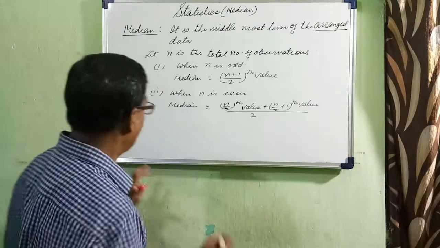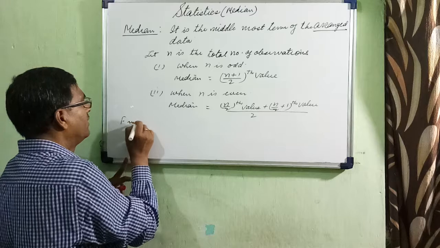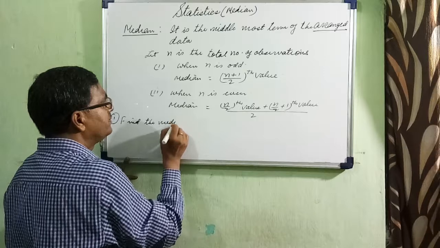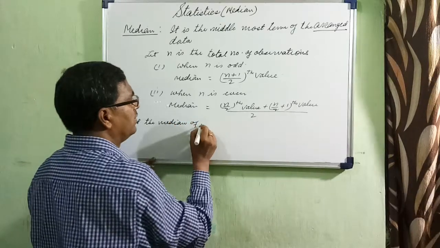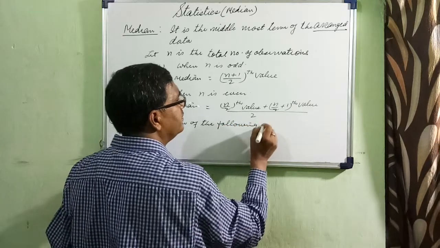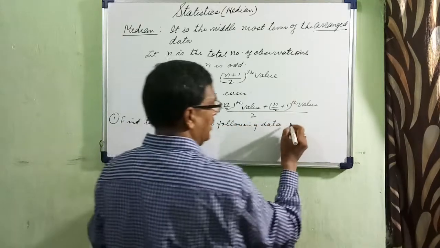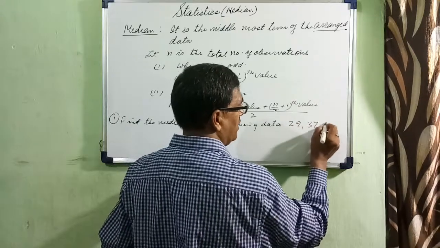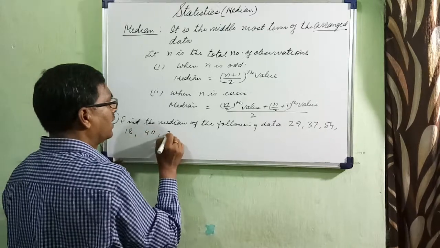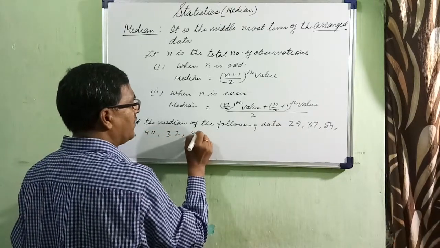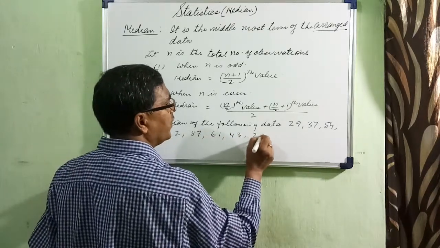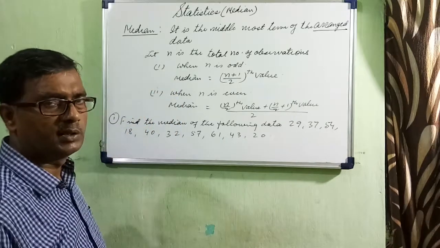I'll just take an example. Find the median of the following data: 29, 37, 54, 18, 40, 32, 57, 61, 43, 20. Suppose this is the data given.